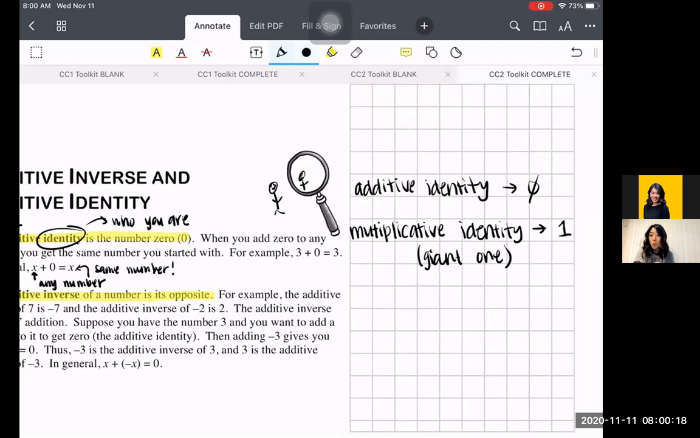So 3 times 1 is 3. 5 times 1 is still 5. 10 times 1 is still 10. A billion times 1 is still a billion. And that's where we keep our identity, okay?